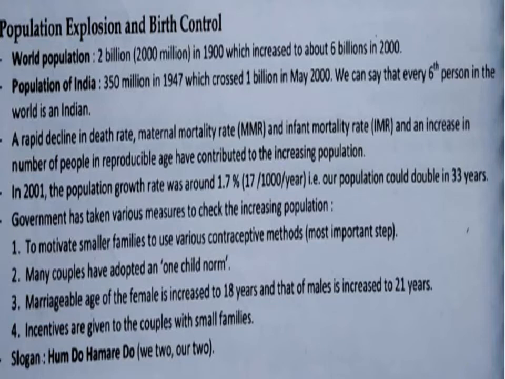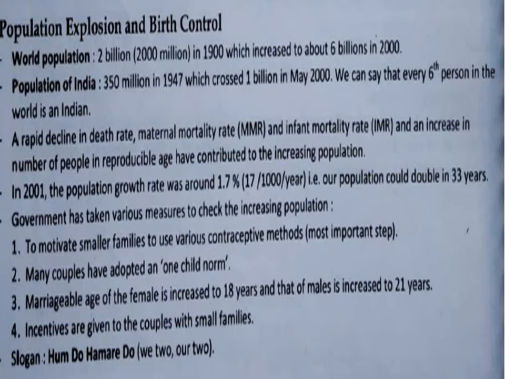Now there are some probable reasons for population explosion. There is a decline in death rate because of better medical facilities. There is a decline in maternal mortality rate, MMR. Now the mothers are provided with good health facilities, so maternal mortality rate has declined.